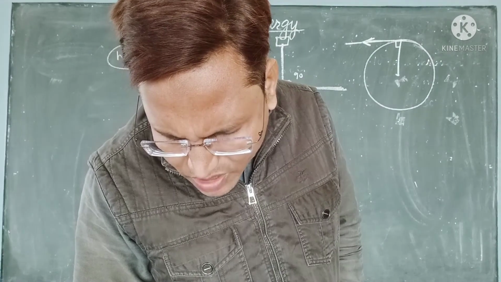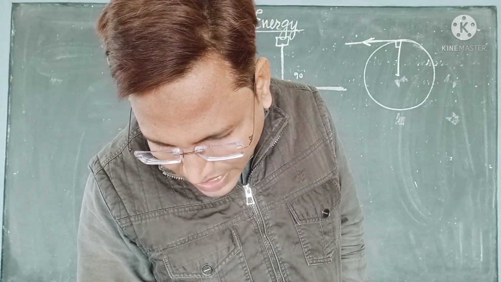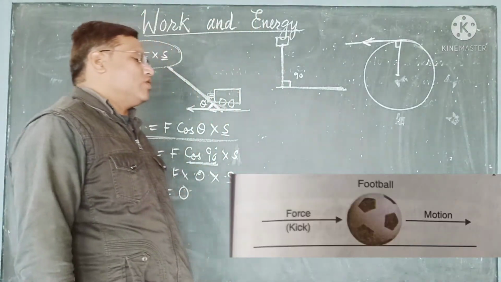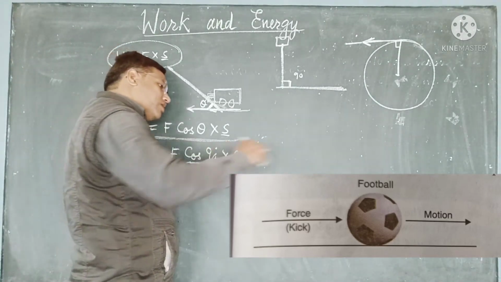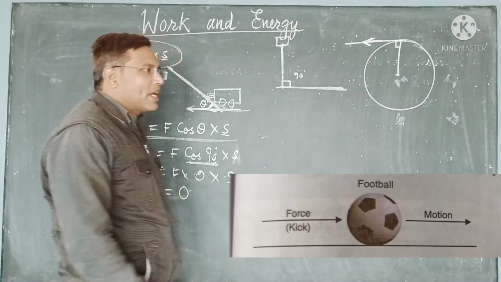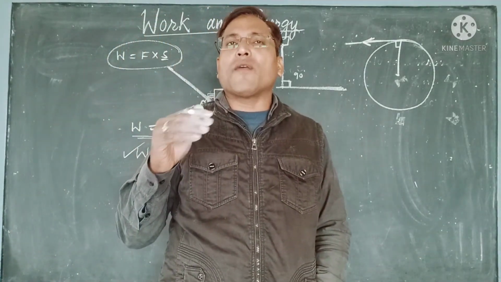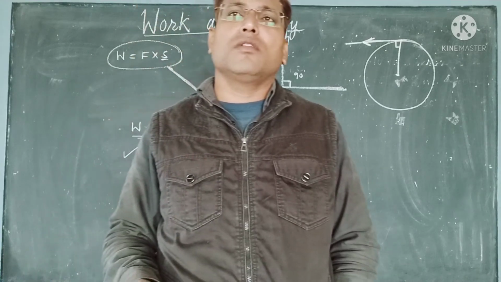Now we have the next topic, work done when the force acts opposite to the direction of motion. Suppose you have kicked a ball, then the ball moves. But after some time it goes and stops. Why does it stop?